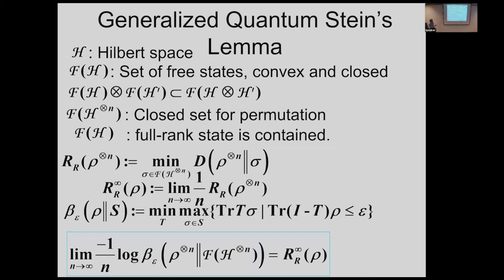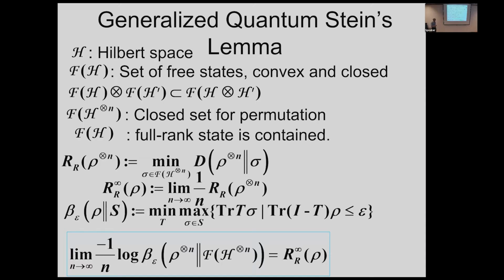This is sometimes very big. Not only this tensor product one, this also includes some other free states that do not have this form. So we consider a very large system, and we need to consider its limit. So this one is equal to this quantity.